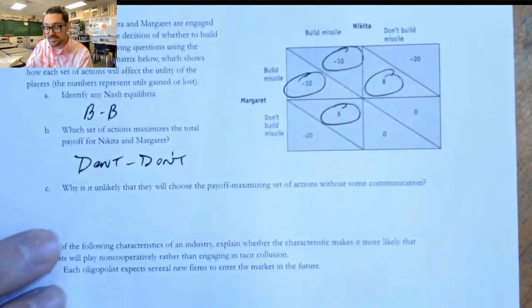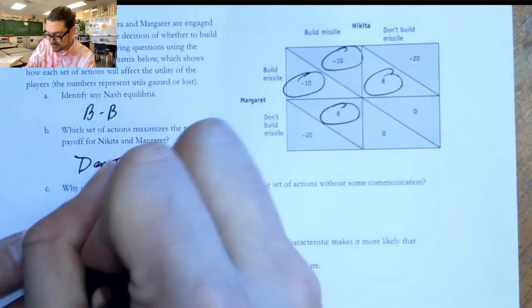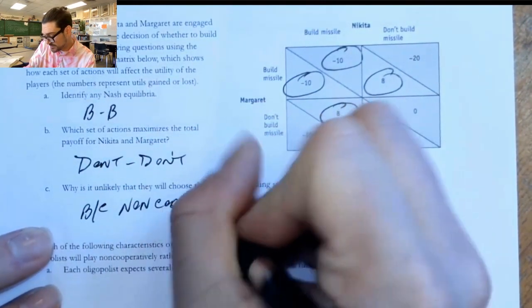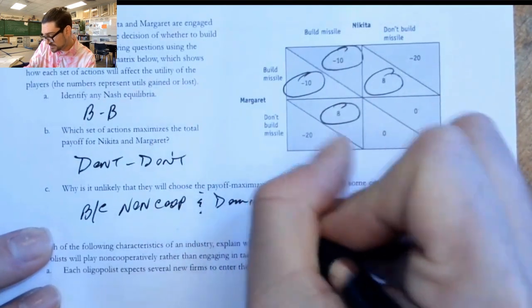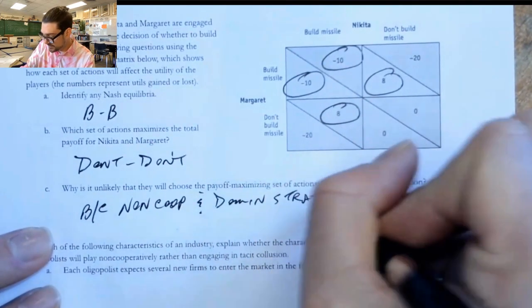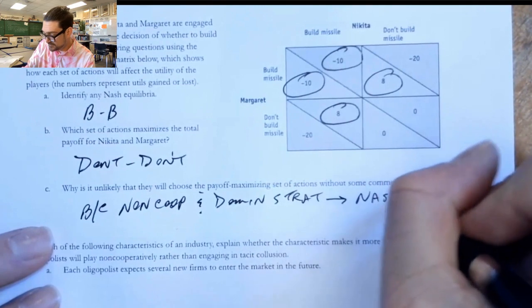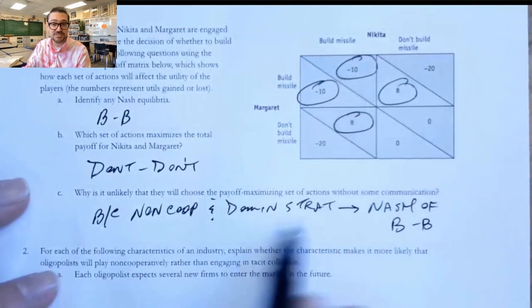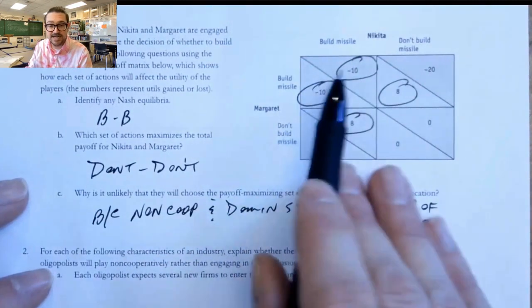Why is it unlikely they'll end up there? Because they're non-cooperative and their dominant strategies yield them the Nash of build, build. Like realistically, they have two dominant strategies. They're both to build the missiles and they're both going to end up in the Nash.